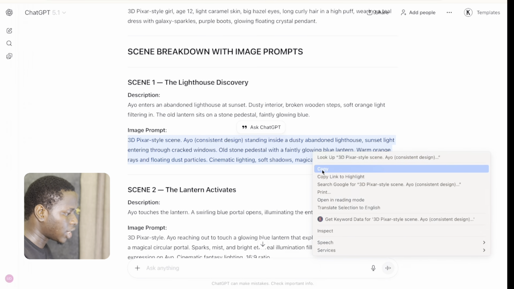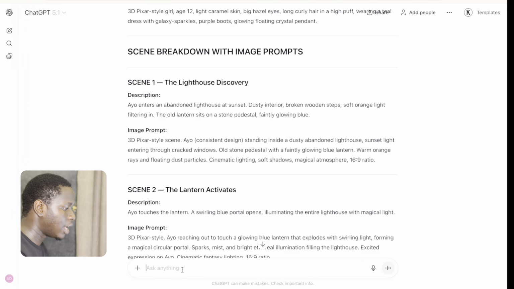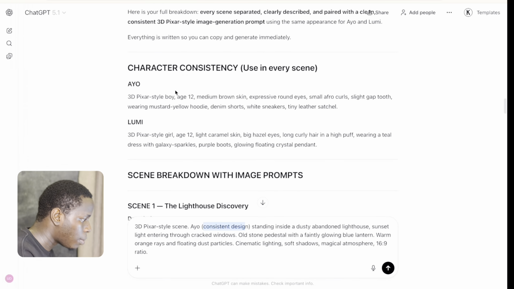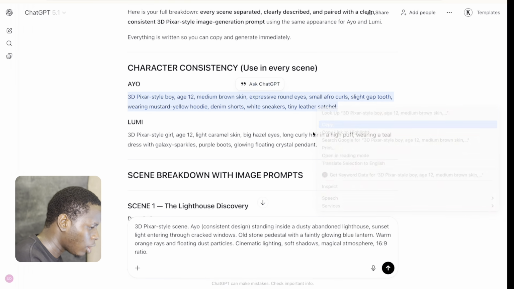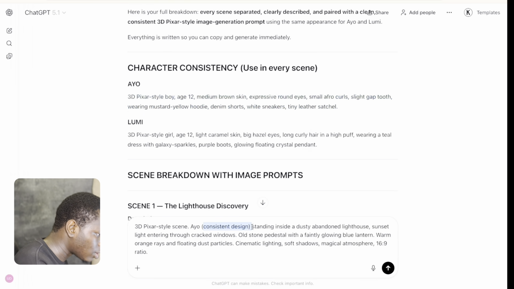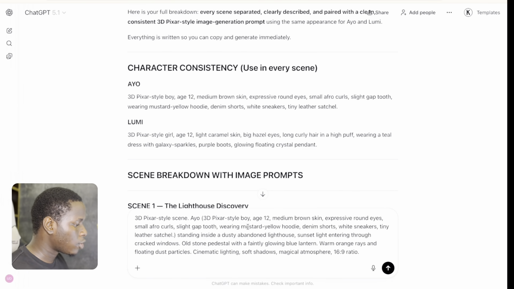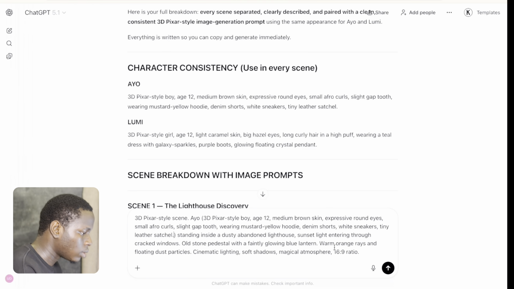Now, if you check it out, guys, right here in the image prompt, there's brackets with "consistent design." All I have to do is scroll up and copy this iOS character consistency, and replace it in this consistent design right here. So we are going to get the best result and, of course, consistent characters for all the scenes. Right? So I'm just going to copy this right here.